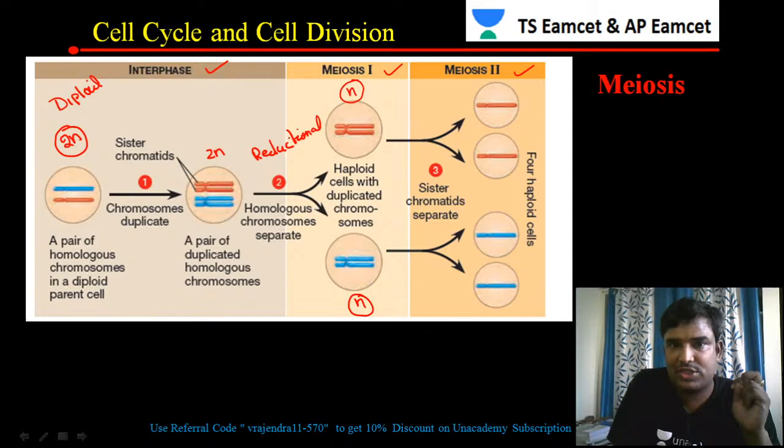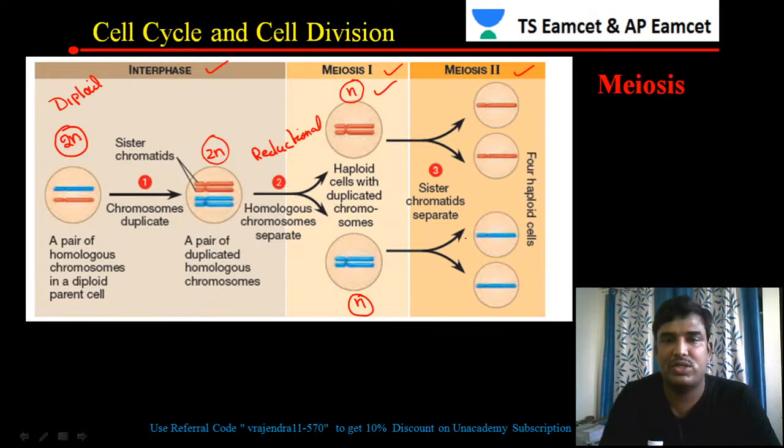Why is it called reductional division? Because the chromosome number is diploid at the start, and the daughter cells at the end of meiosis 1 are haploid. So reduction of the chromosome number is taking place. That is the reason meiosis 1 is called a reductional division.